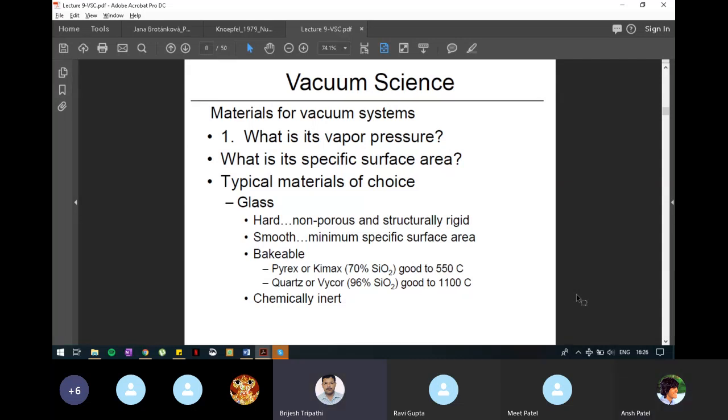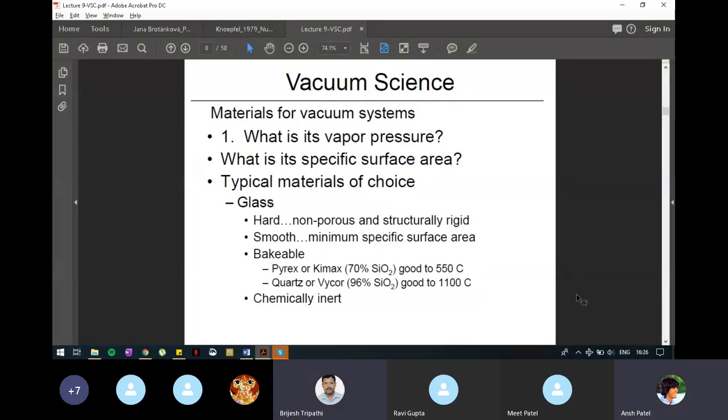What is its specific surface area for the same size volume, like a 1 centimeter by 1 centimeter cube? Take all three examples the same which we had taken previously. Which one will have high or low surface area? The higher surface area would lead to a higher vapor pressure.